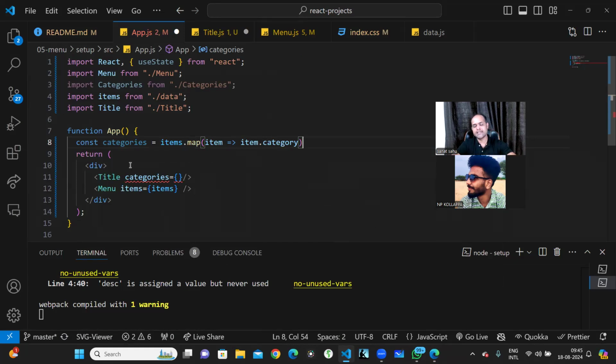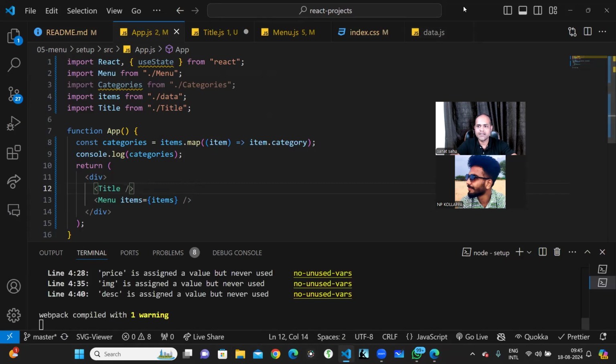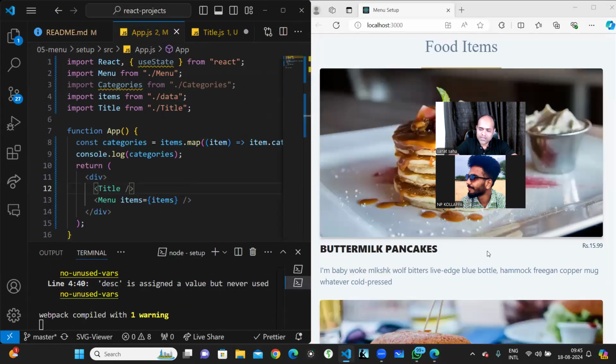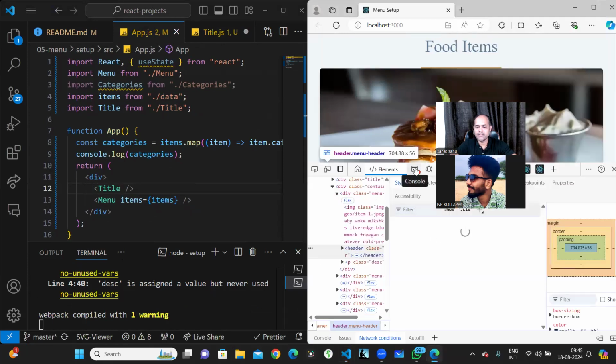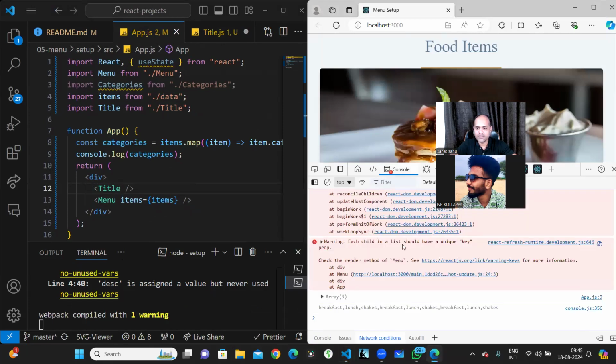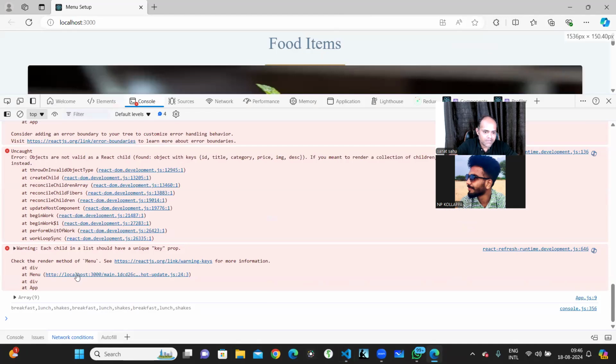So if I just log these categories over here, there will be a lot of the same kind of categories. Let me log and show you. Basically, what I'm trying to say is, I am expecting that the same breakfast and lunch will be repeated multiple times, because one item can be. So if I log over here, what is coming? Yeah, so what we can see is breakfast, lunch.